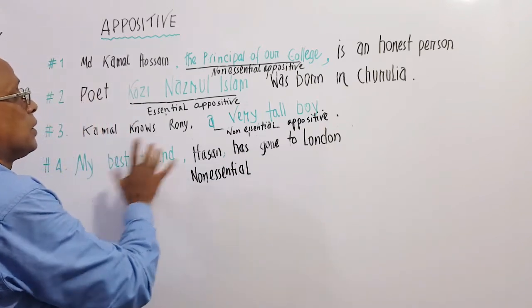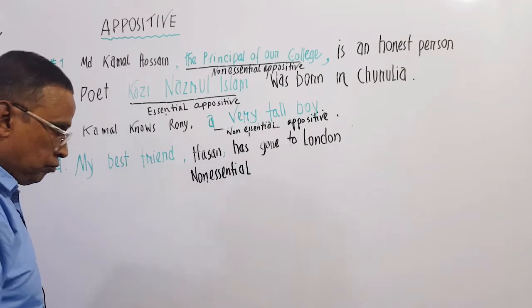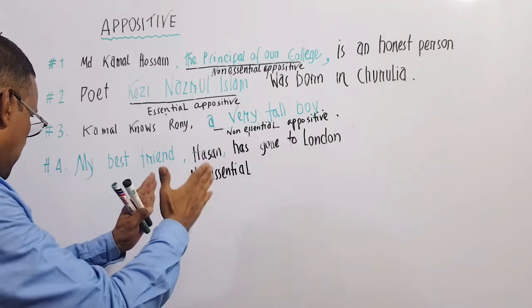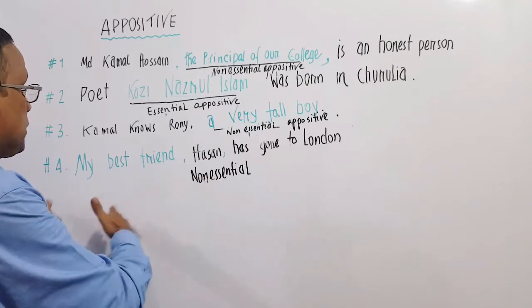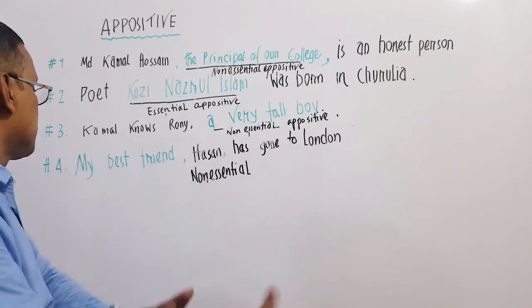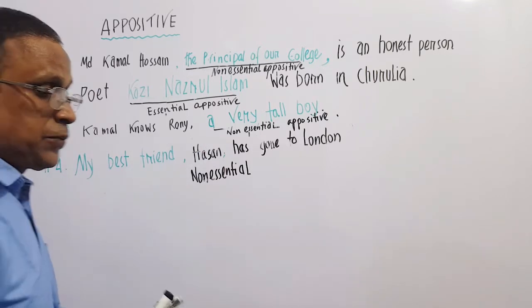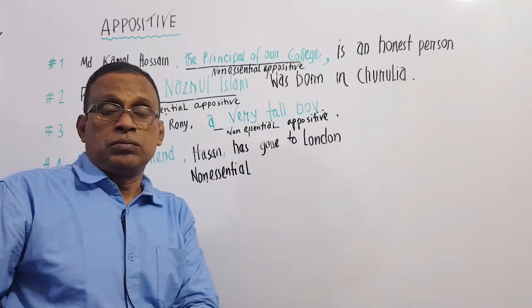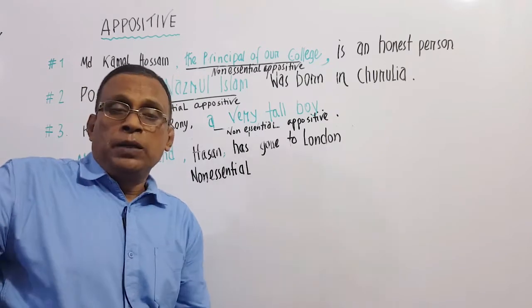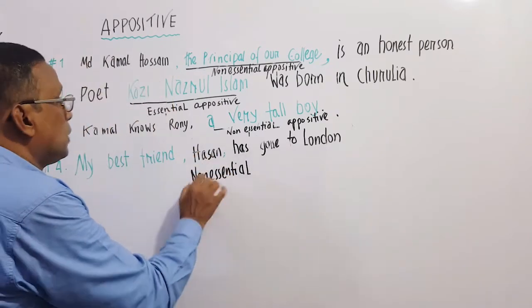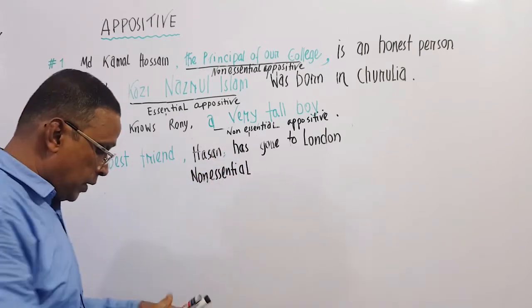But if we leave this out, the sentence can still make sense: My best friend has gone to London. A best friend can be only one person; there should not be many persons. So this is a non-essential appositive.